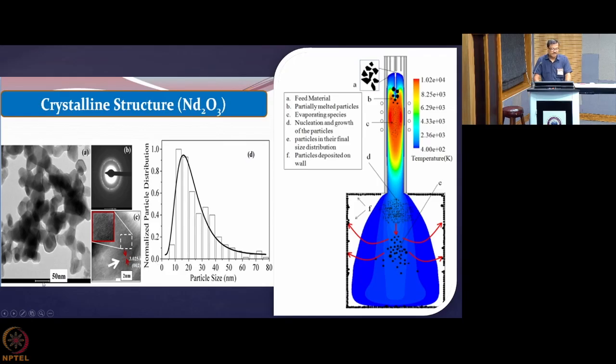And the structure that you have is here, you see here. This bar what you are seeing over here is 50 nanometer, and so you can understand how their crystalline structure is very obvious over here, and the typical size distribution that you get is like this. So you have a peak over here at around 20 nanometer.